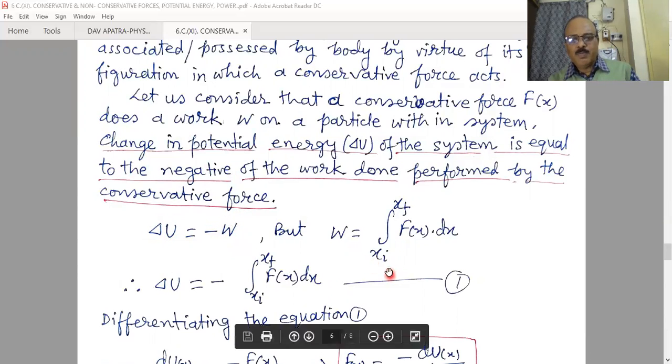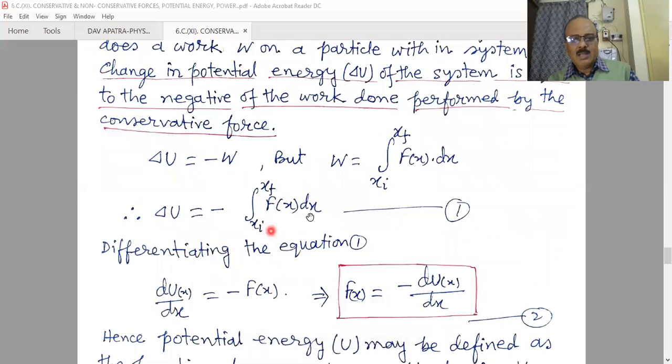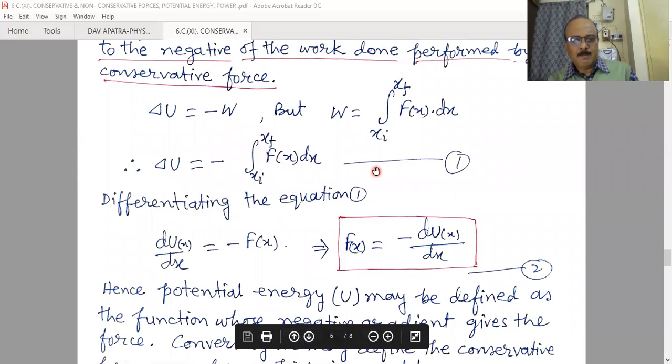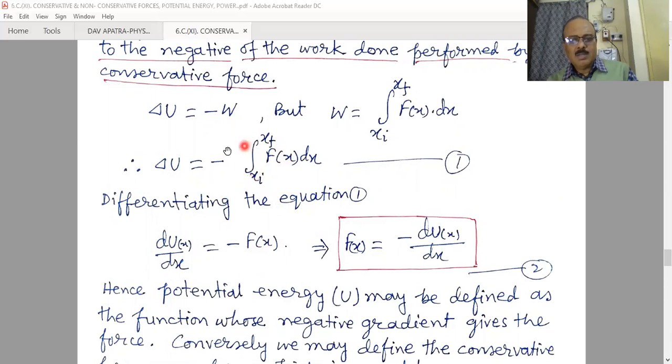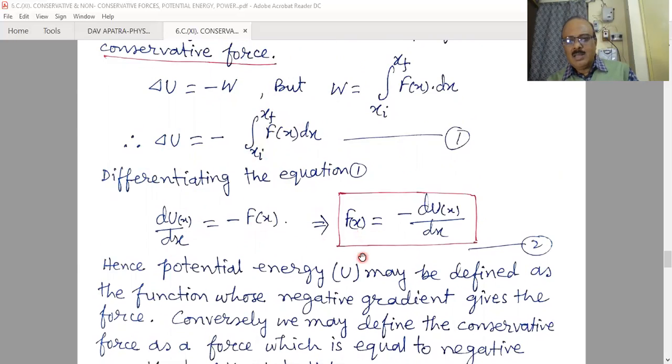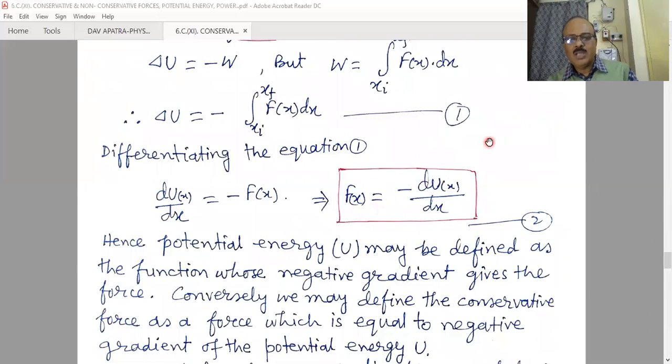But W is equal to the integral from xi to xf of Fx dx. Therefore, we can write mathematically, delta U is minus the integral from initial x to final x of Fx dx. If we differentiate both sides, then we get dU by dx equal to minus F of x. Differentiation is the reverse process of integration. Therefore, to find F, we can differentiate both sides, and it is the relationship between Fx, the conservative force, and the negative potential energy gradient. It is one very important relationship.